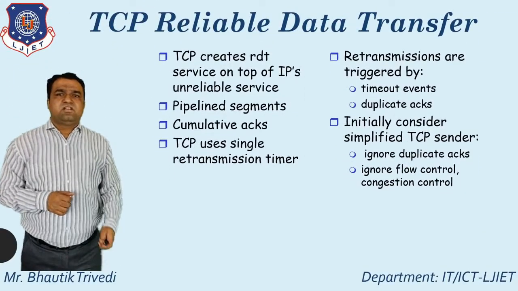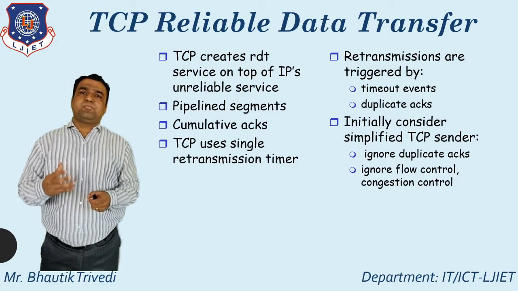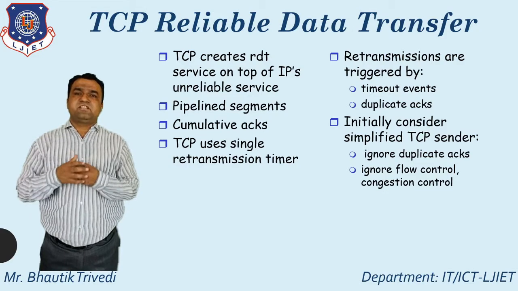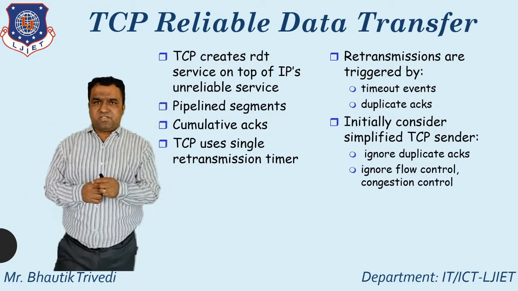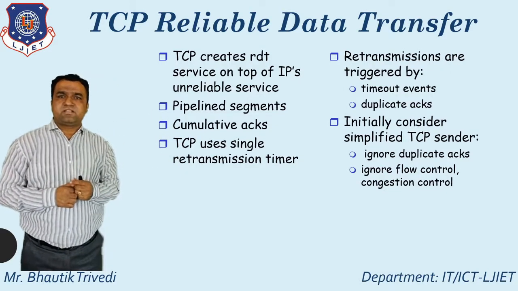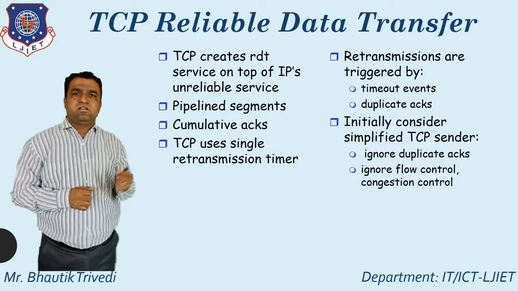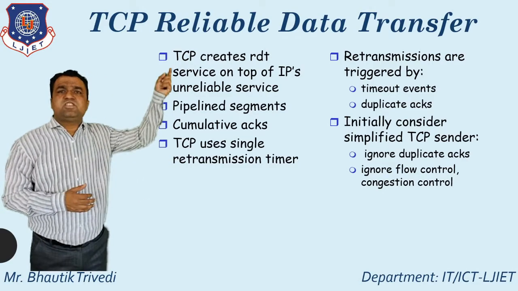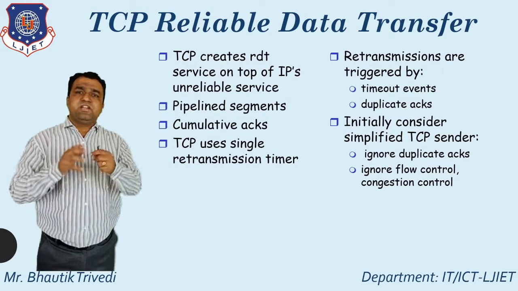After that, what do you mean by reliable data transfer? TCP supports reliable data transfer, but how? Which particular concepts are part of that? So first one, TCP creates one service. Then after, using the concept of pipelined segments, it supports the concept of cumulative acknowledgement. TCP uses a single retransmission timer. So these all are the concepts that are generally used for reliable data transfer in TCP.